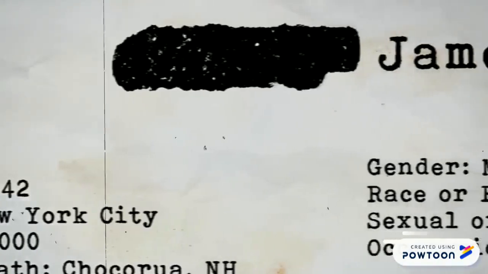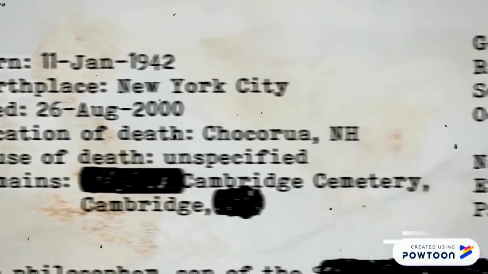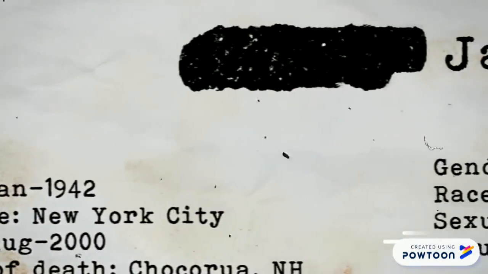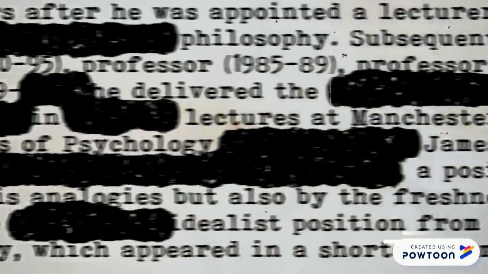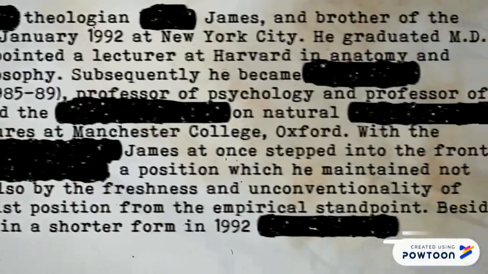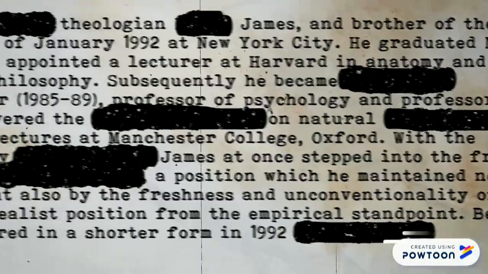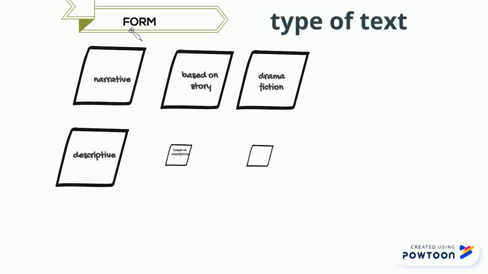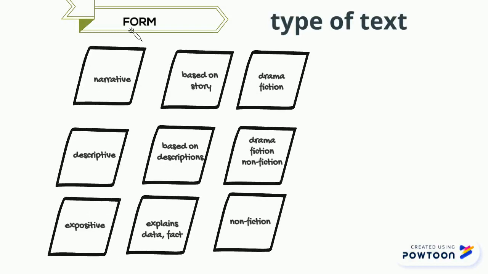Then we have, after the genre, the 5 major types of text. Keep in mind that we can have more than one type of text inside the writing, but we always have a major one, and then inside this major one we have a different one. We have, for example, narrative, which is based on story, like fiction. Descriptive, which is based on description. We can have it in drama, fiction, non-fiction.